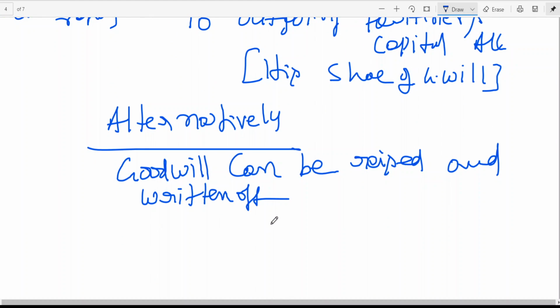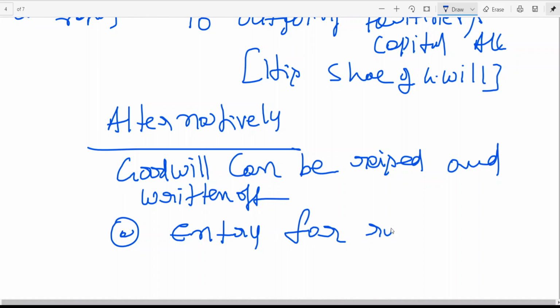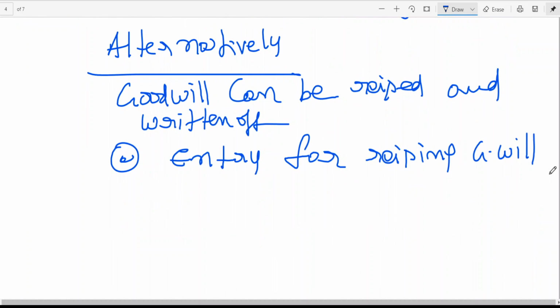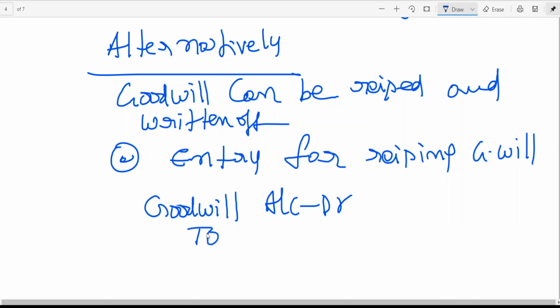Alternatively, goodwill can be raised and written off. Okay, how sir? A. We have seen in admission. Entry for raising. Raising means creating or capitalizing. Raising goodwill. Goodwill account debit up to.